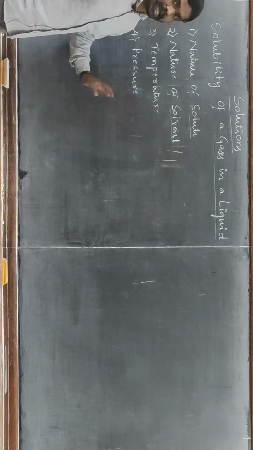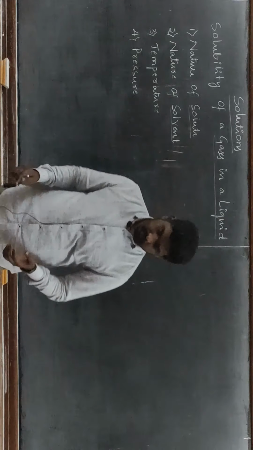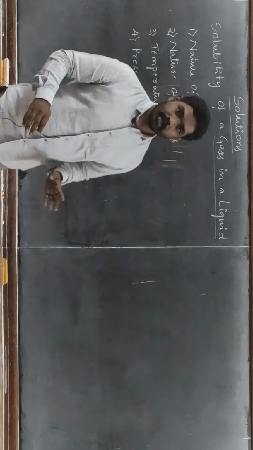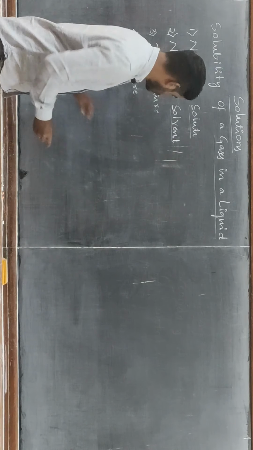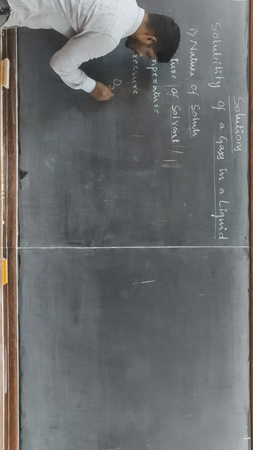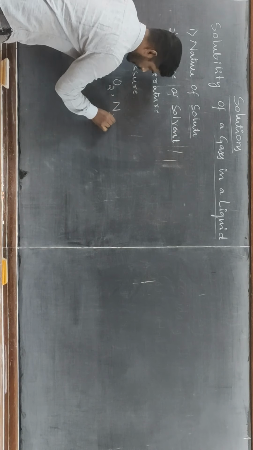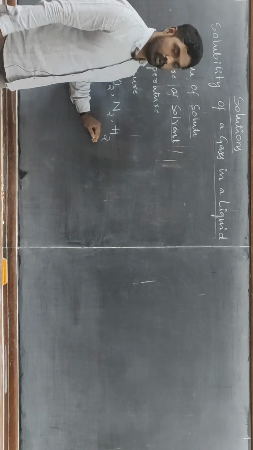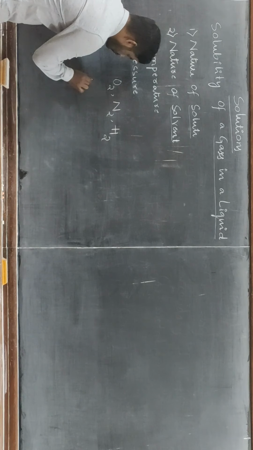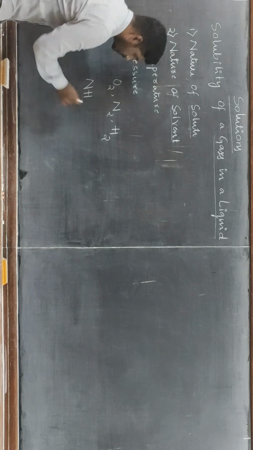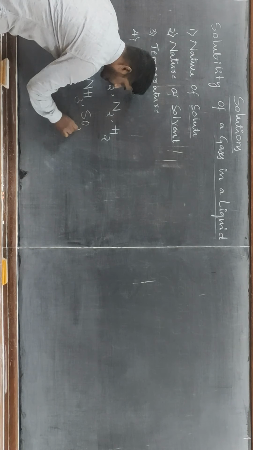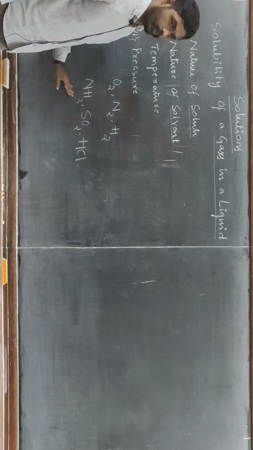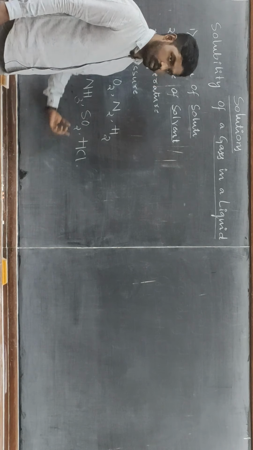Suppose you consider gases like oxygen, nitrogen and hydrogen. They dissolve to a smaller extent. And if you try to dissolve gases like ammonia, sulfur dioxide and HCl, hydrogen chloride, these will dissolve very easily or to a larger extent.